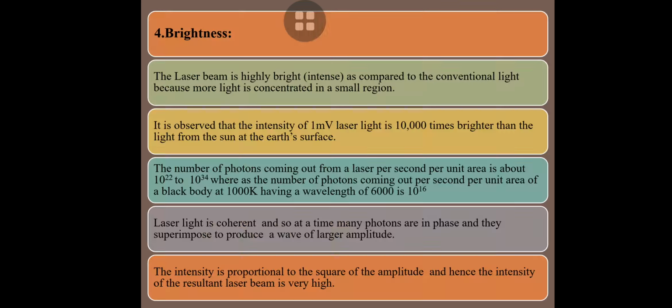Another one is brightness, or high intensity. The laser beam is highly intense compared to conventional light, because more light is concentrated in a small region. Why does it have this? Due to the high directionality, the complete intensity is located at a particular point. That is why it has high intensity.